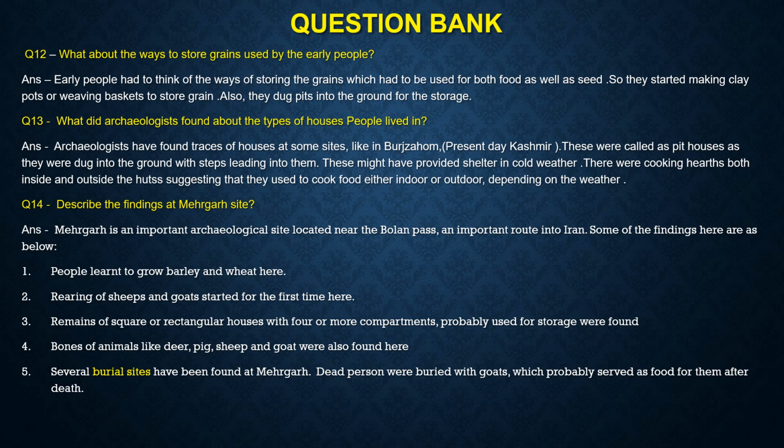Archaeologists have found traces of houses at some sites like in Burzahom, present-day Kashmir. These were called pit houses as they were dug into the ground with steps leading into them. These might have provided shelter in the cold weather. There were cooking huts both inside and outside the huts, suggesting that they used to cook food either indoor or outdoor depending on the weather.